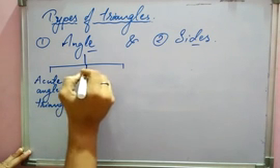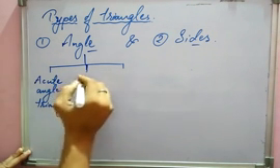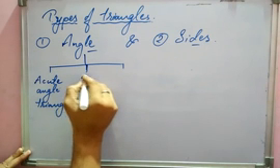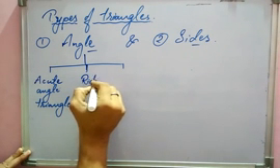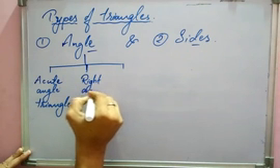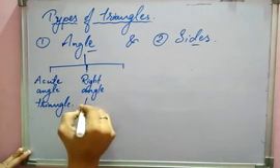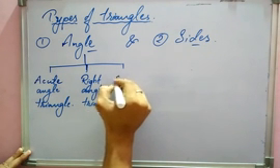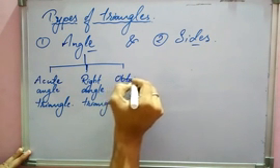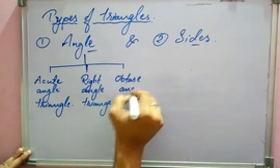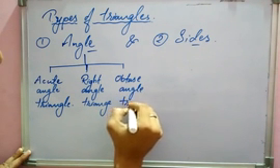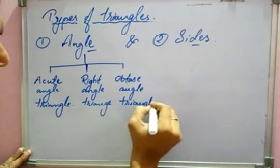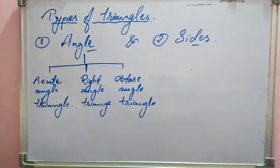Then second is the right angle triangle, and third is the obtuse angle triangle. So these are the basic three parts into which it has been divided according to angle.